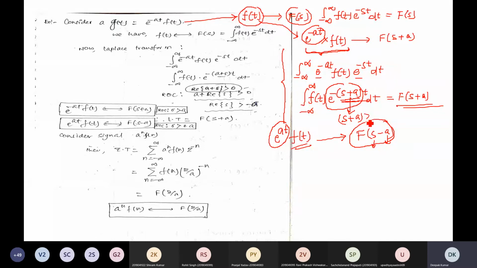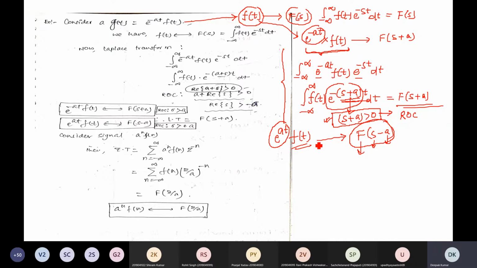It should always be a positive quantity, otherwise negative and extra negative is already here, so it will become rising in nature, an exponentially increasing function, and integration of an exponentially increasing function will not converge anywhere. So for the convergence of this integration you have taken the condition that s plus a is greater than 0, and this is called the region of convergence or ROC of this Laplace transform.